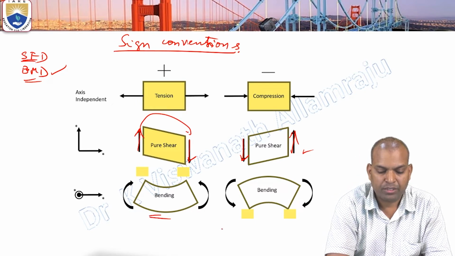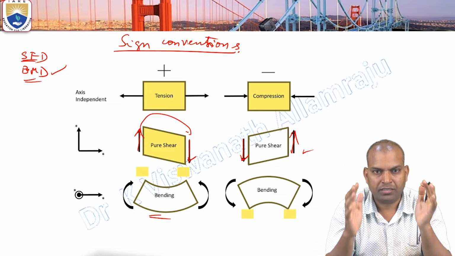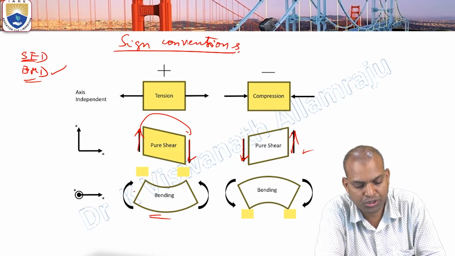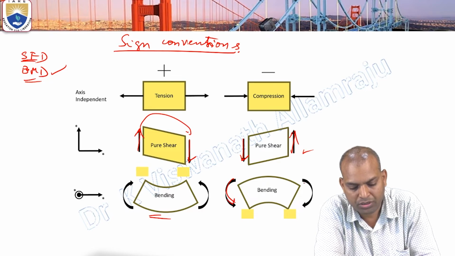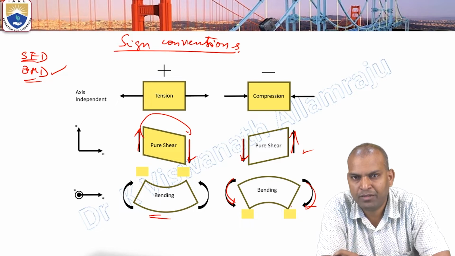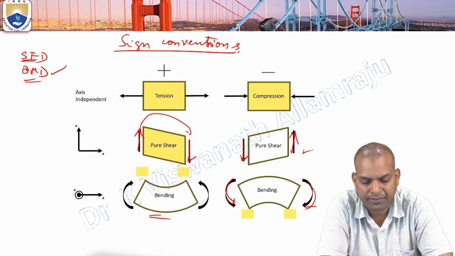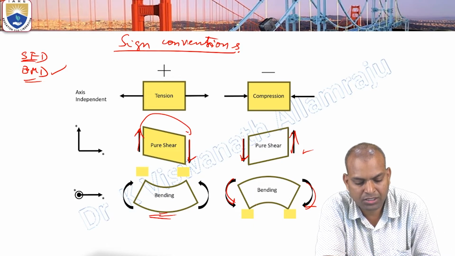Whereas for the bending moment sign convention, upward bending is the positive bending moment and downward is the negative bending moment. Positive and negative bending moments have other names, hogging and sagging. This is the sagging position and this is hogging.